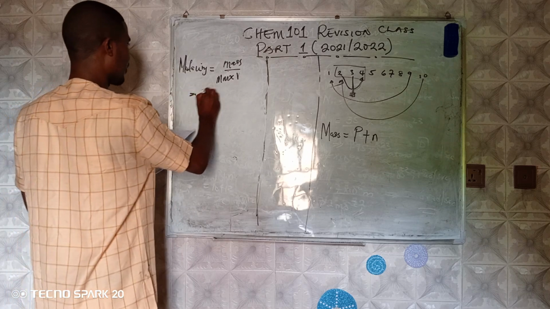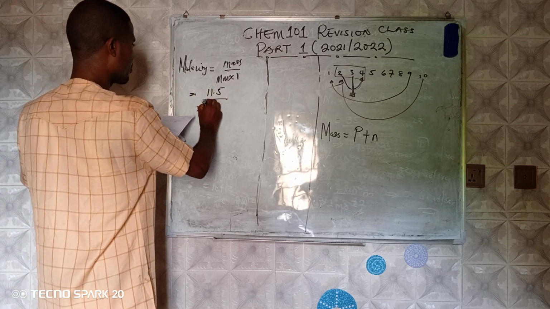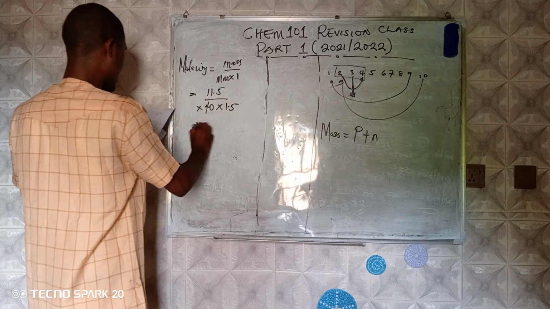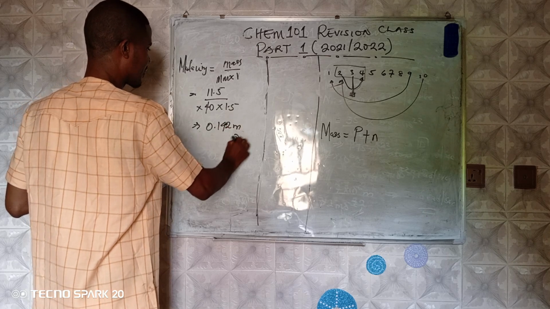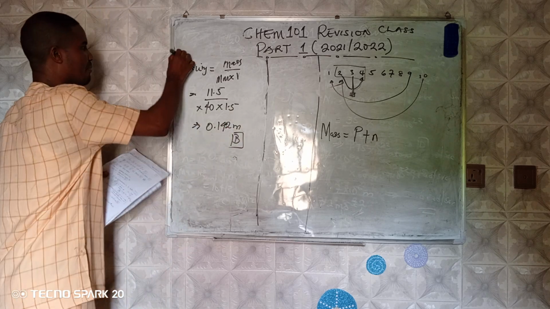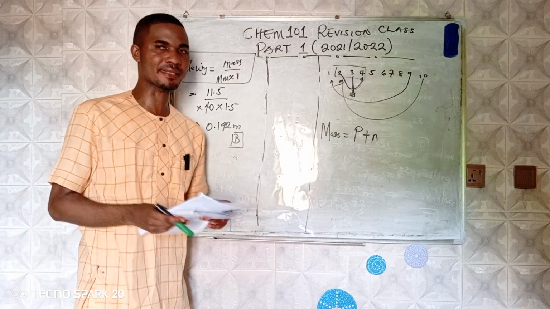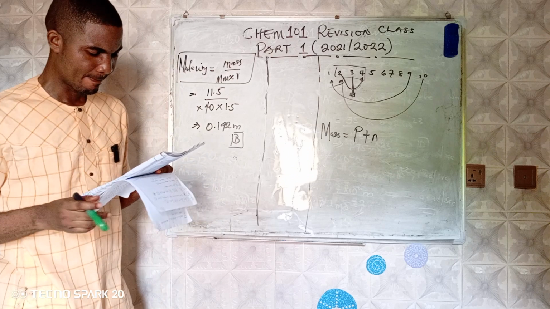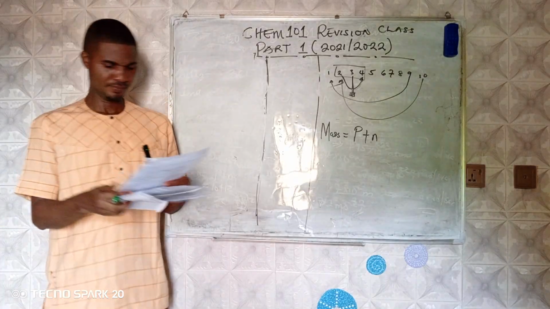They gave us the mass as 11.5, the molar mass is 40, and the volume is 1.5. If you do your calculation very well, you'll have option B. So mark it that molality is mass over molar mass times volume. That is question number 32.